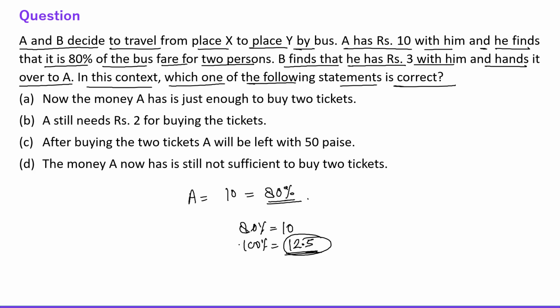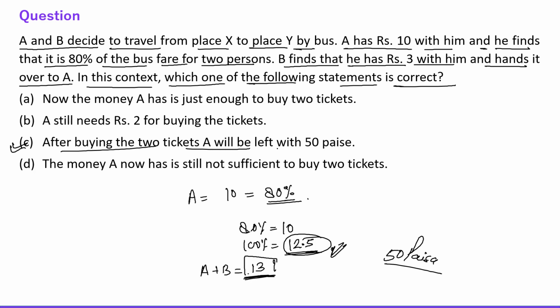And B is giving 3 rupees to A. So together they have 13 rupees, right? Fine. Now if B has given 3 rupees to A, then A has 13 rupees, but the requirement is 12.5 rupees only. So obviously after buying 2 tickets, A is left with 50 paisa, right everyone? So this is given in option number C. Option number C says after buying 2 tickets, A is left with 50 paisa, right? Alright, now let's move to other question.